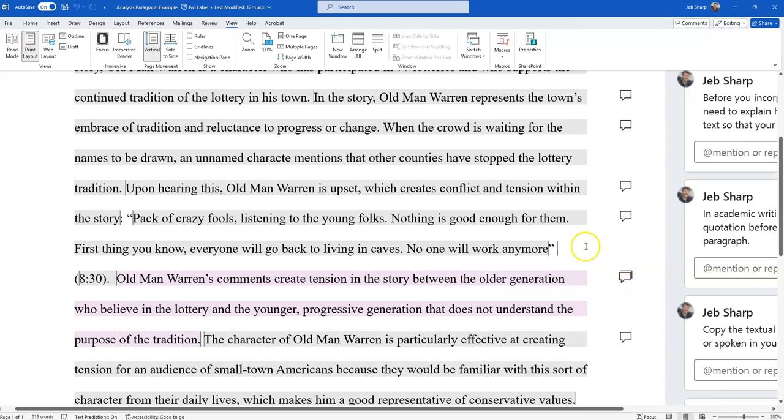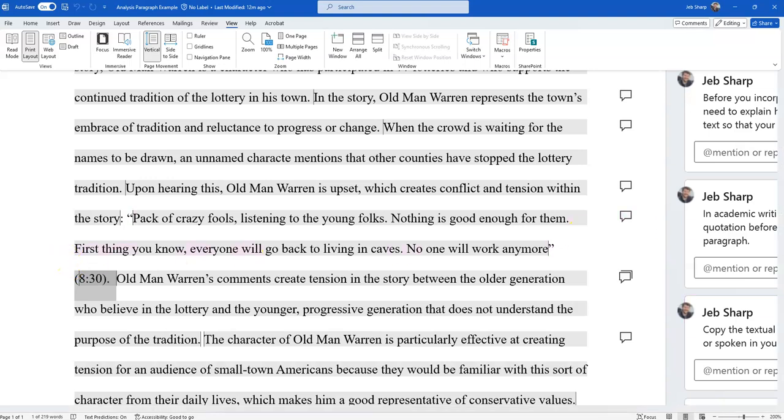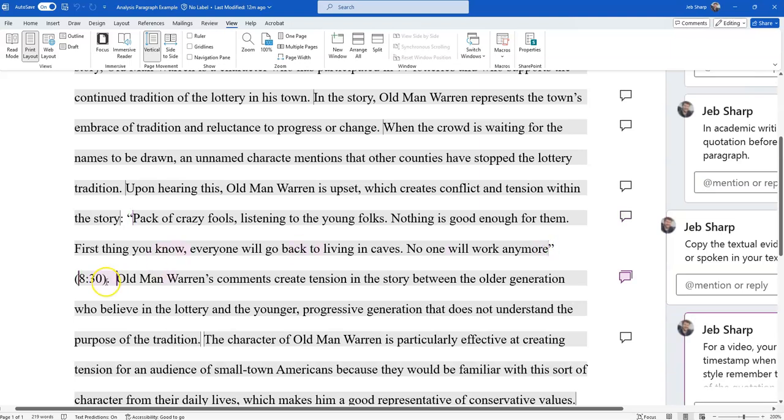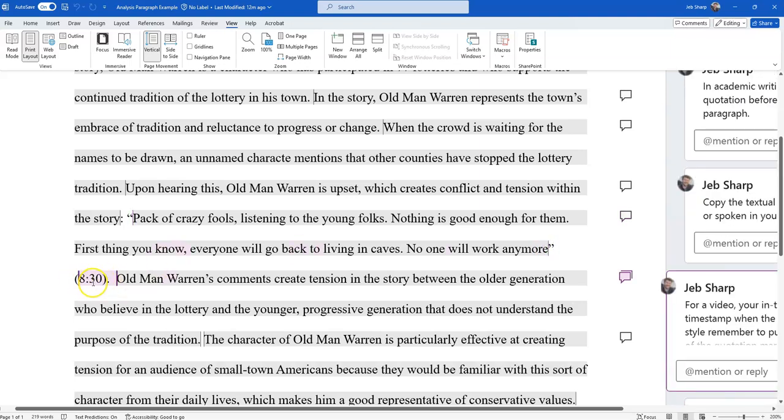I paste it in. If you're doing a video or a TV show or something, your timestamp is going to be what goes in the in-text citation here. If it is a book or something like that, it's going to be a page number. If it's a song, it's going to be the line number of the song. So on Spotify, where it has all the lyrics, you just count how many lines down it is, and that's what you put. Remember, your in-text citation goes outside of the quotation marks, and your punctuation goes after the in-text citation.